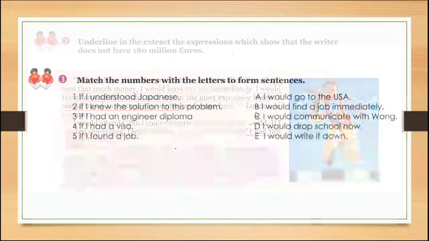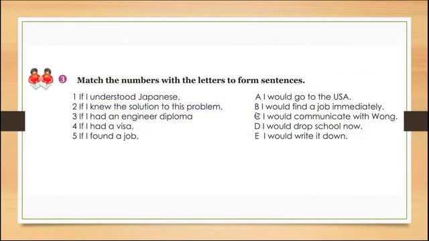Now we are going to move to a matching exercise. You match the numbers with the letters to form sentences. For sentence number 1, if I understood Japanese, I would communicate with Wang.